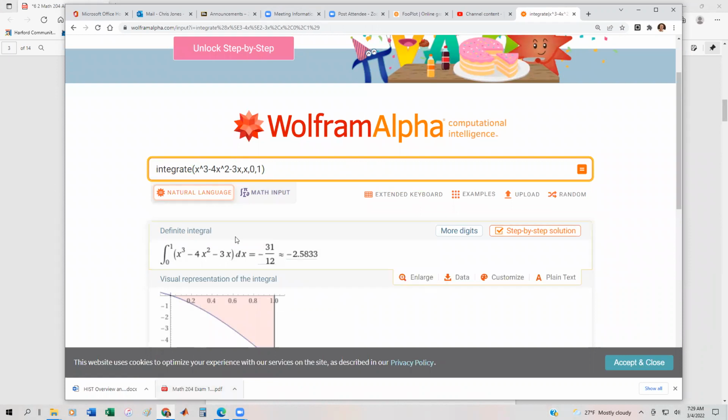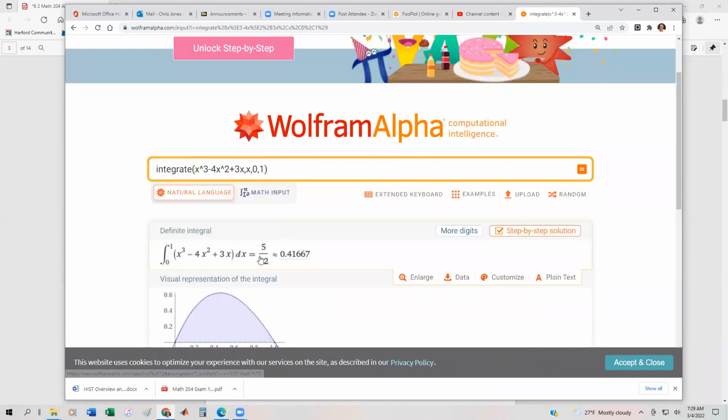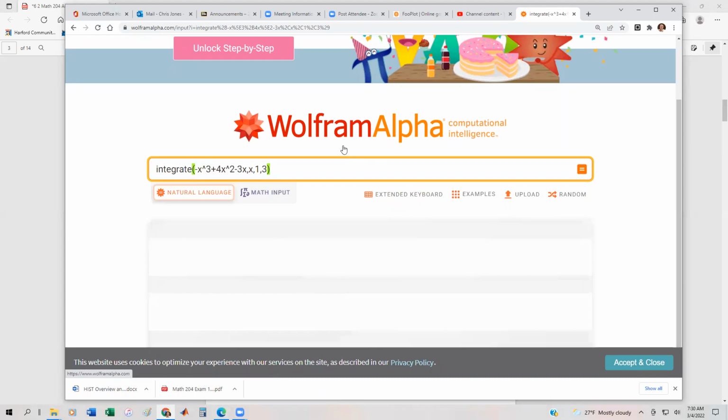I think I might have typed that in incorrectly. I think this was a plus 3x. All right, so we get 5/12. So that's good, that one's right. Now we're going to integrate the same thing, but remember, all we did was flip the signs, so that's nice that we just flip these around. And we just go from 1 to 3, and hopefully we're going to get the 8/3.